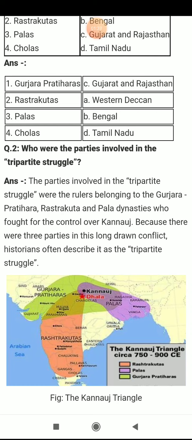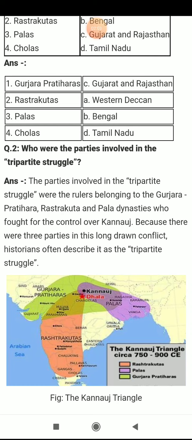For what place did they want to rule? They wanted to rule over Kannauj. Kannauj was the epicenter of all political developments in North India. During the long reign of Harshvardhan, before these, who was ruling over Kannauj? We have done this in 6th class also. Harshvardhan was ruling over it.